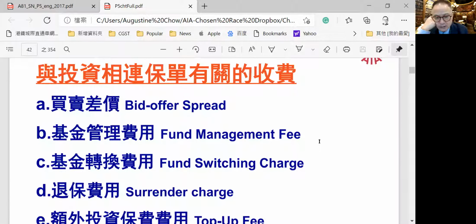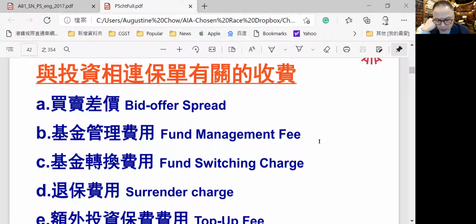And how can they recover the fees? They can recover the fees in different ways. One is called a bid and offer spread. That means if you buy the funds at one price, when you sell it, there's another price with a 5% difference. And the 5% is the fee that will be charged over the funds.